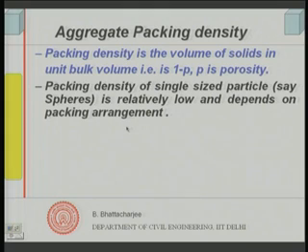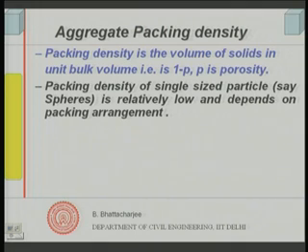So, the role of aggregate is therefore to provide a skeleton system which gets dispersed into the matrix, but should have a low porosity, a high packing density. Now, how do we achieve that?